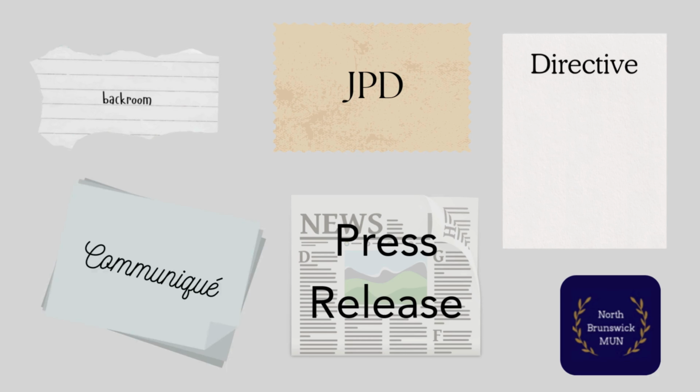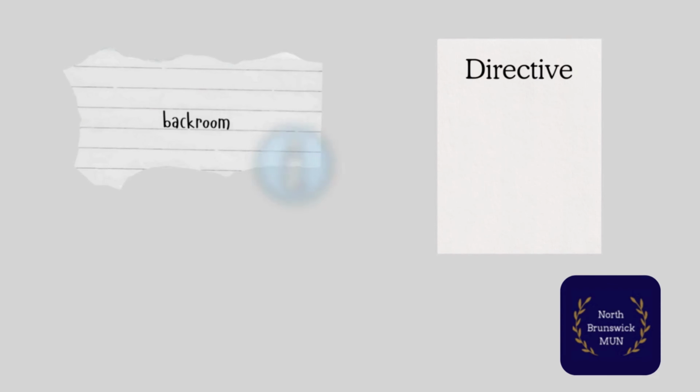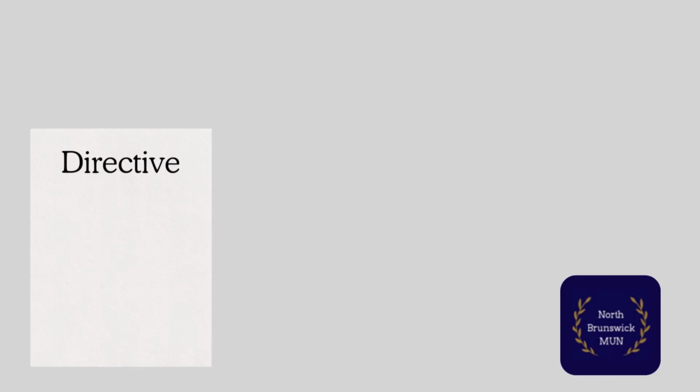This one's called communique, this one's called press release, and this one's called JPD. It seems like it stands for Joint Personal Directive. Before I get to the new documents, I want to review the 2 older ones and add some additional information. Starting off, we have the directive. As stated earlier in the series, a directive can use a delegate's portfolio powers to accomplish a goal.